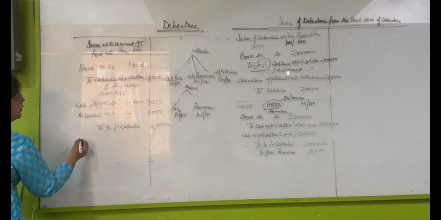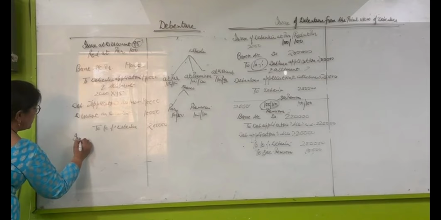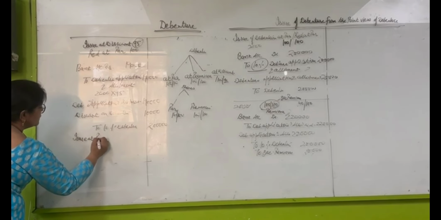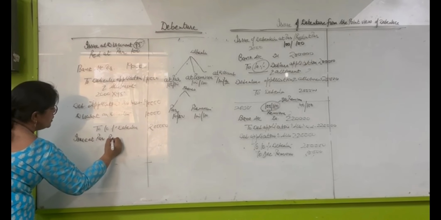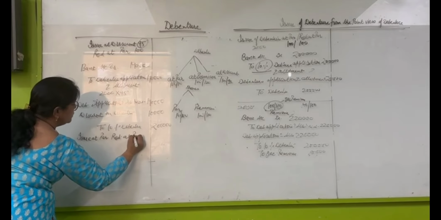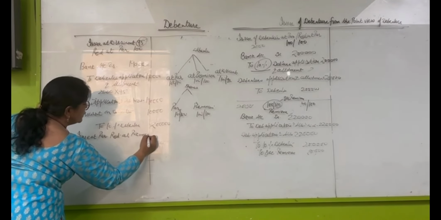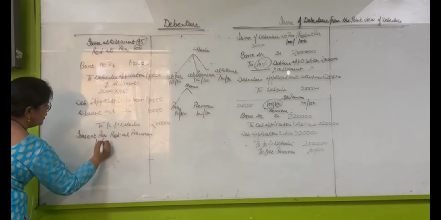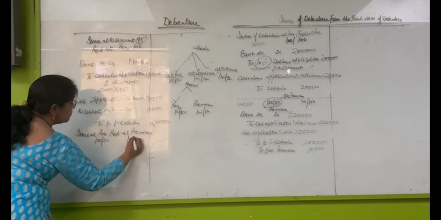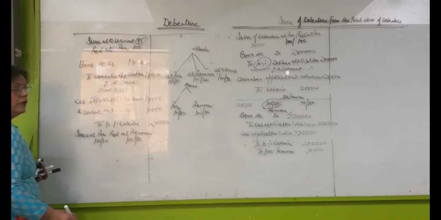Next entry, issue at par, redemption at premium. Issue at 100 and redemption at 110.